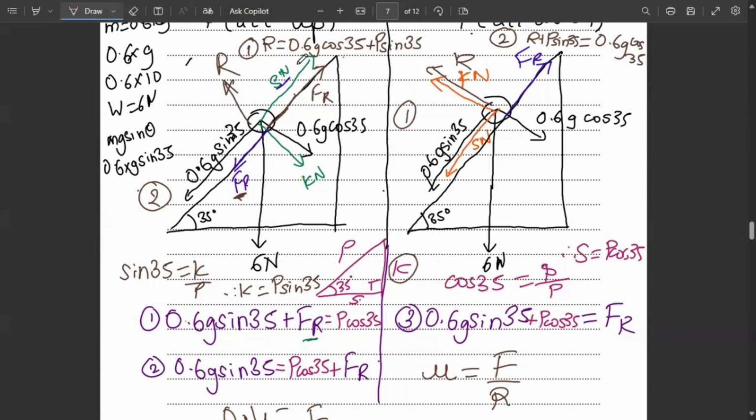So R can have two values. In this case, when P is acting upwards, R will be 0.6 g cos 35 plus P sine 35. And in this case, when P is acting downwards, that means when slope force is acting down, R will be 0.6 g cos 35 minus P sine 35.